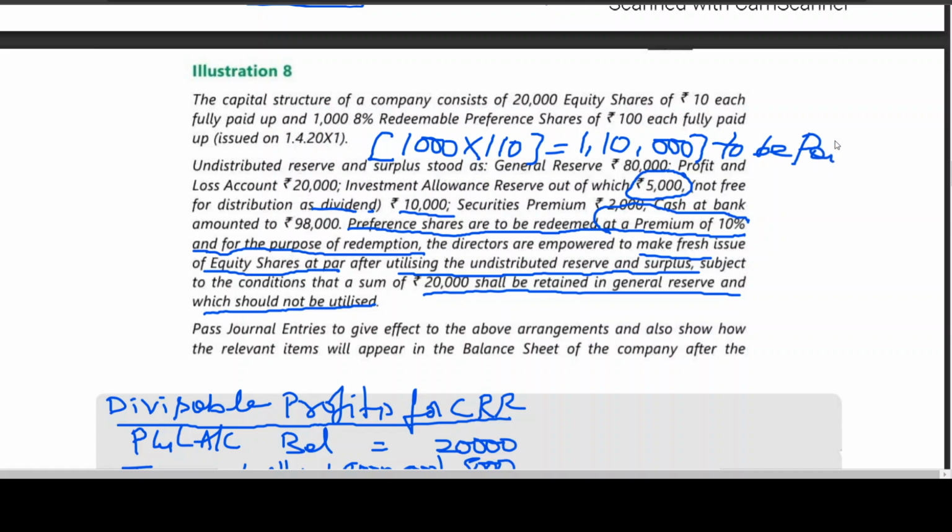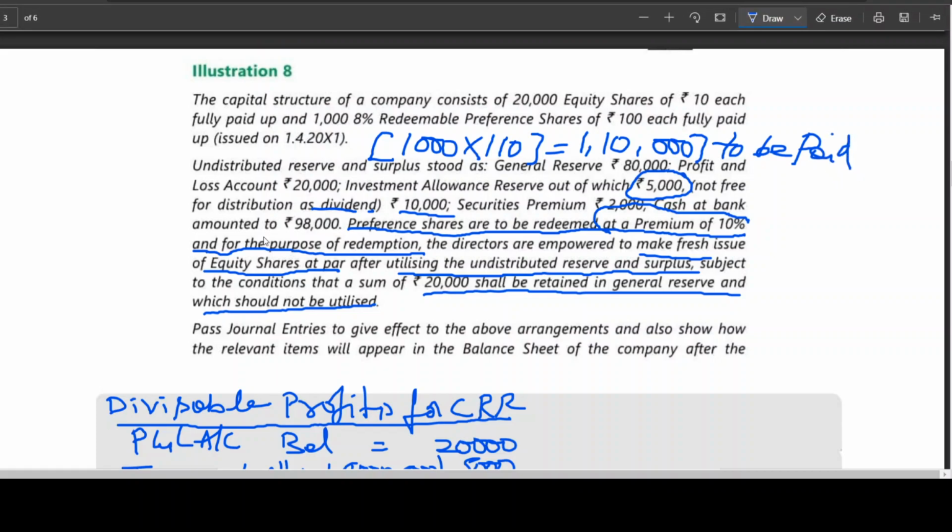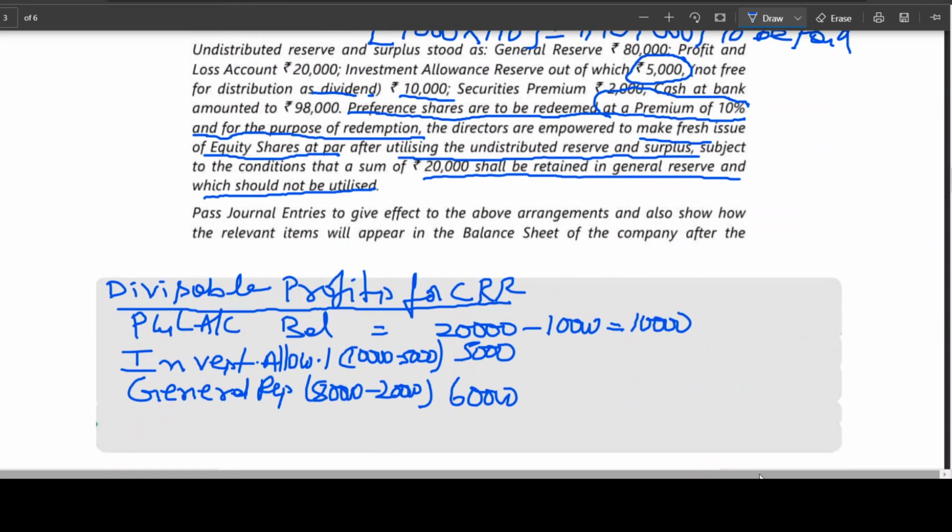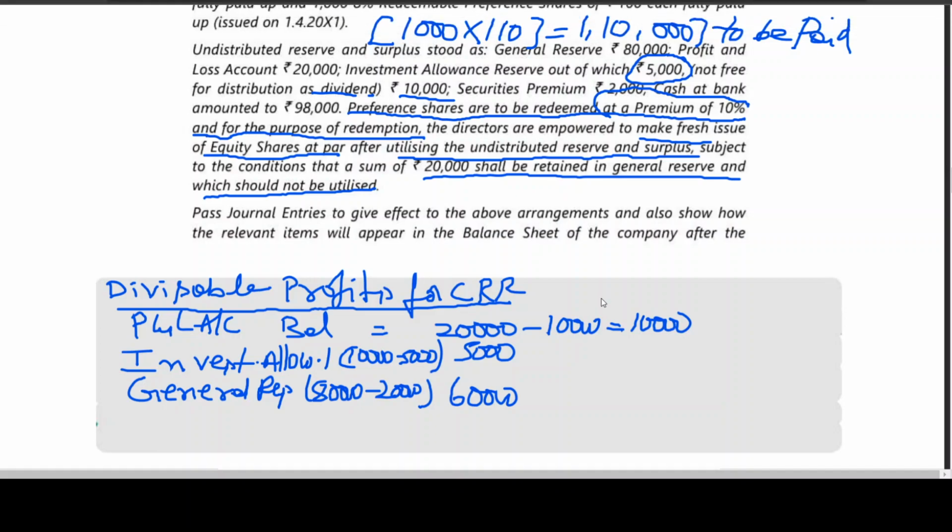What is the nominal value of preference shares? 1 lakh. What is the loss? 10,000. So if you take the amount available from the P&L account balance, tell me. 10,000. Okay. Now this is clear. 10 plus 5, 15 plus 60, 65,000. This is the amount that is being available.